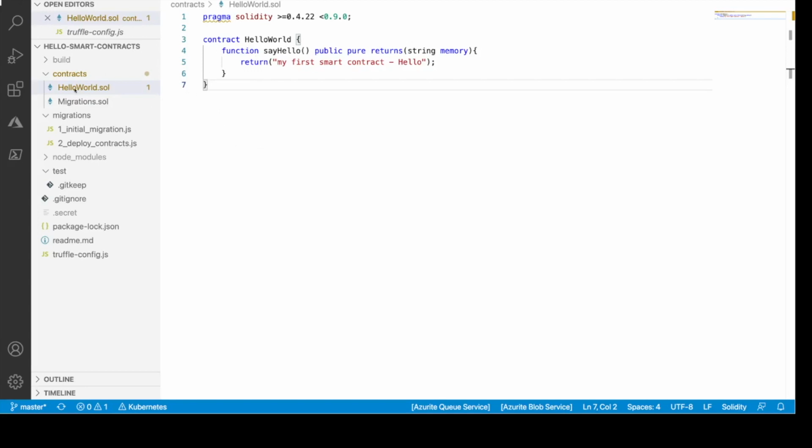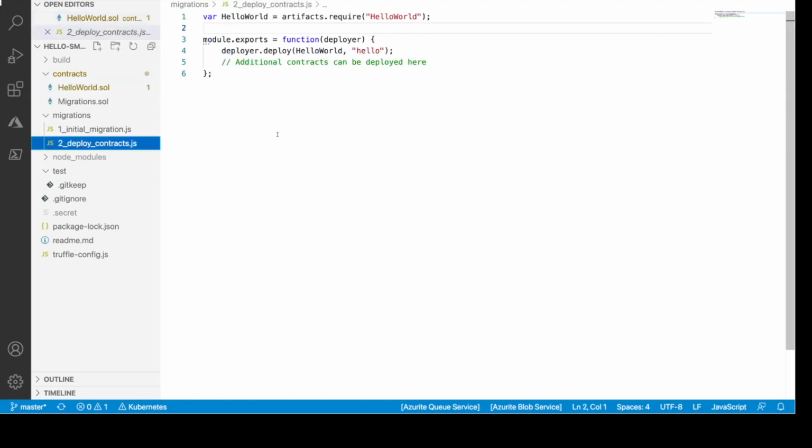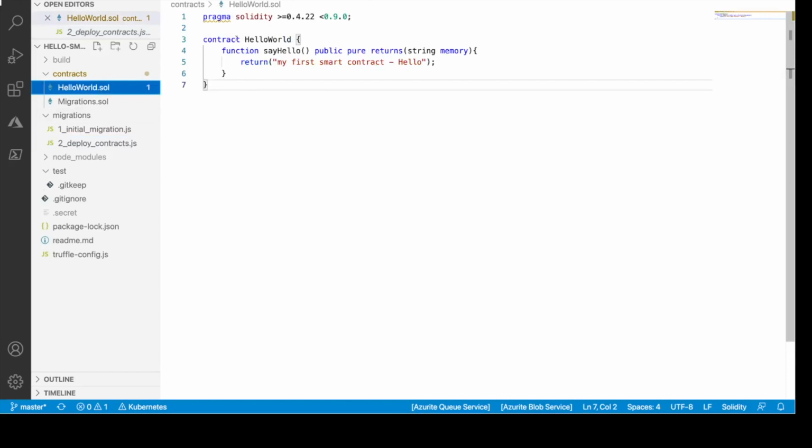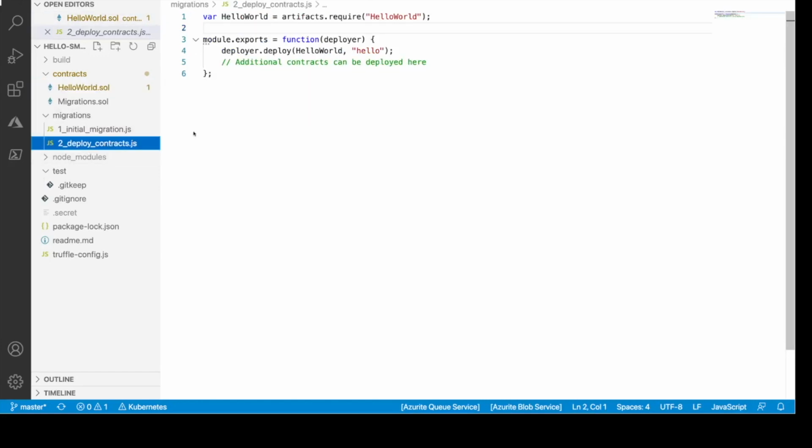So once you have written this, you have to go to this deploy. You write this deploy contracts.js, which basically instantiates and exports this contract. So here I have a variable called HelloWorld, which says artifacts.require HelloWorld, which is actually referencing this contract HelloWorld, and it says module.exports function deployer deploy HelloWorld, and hello is the string that is being passed.